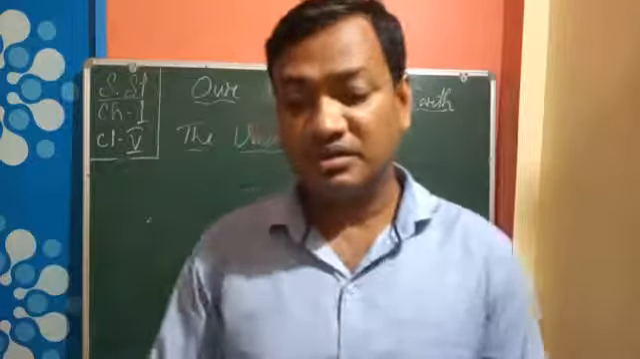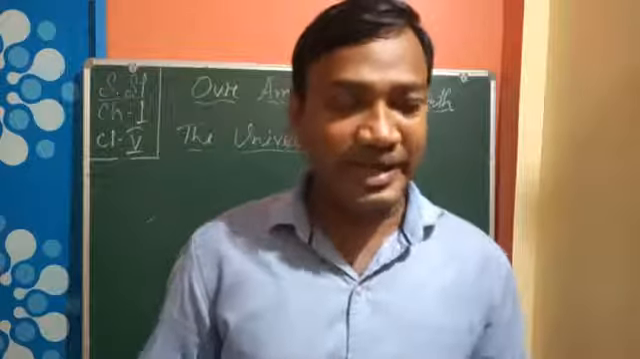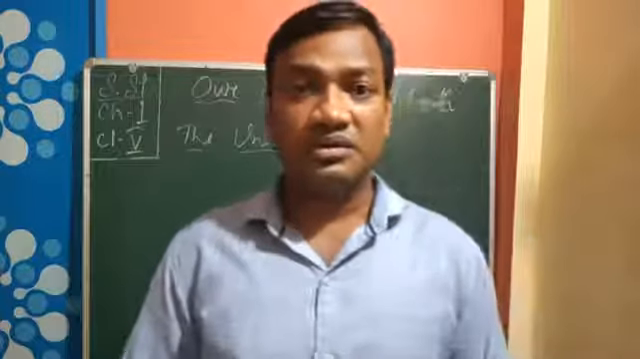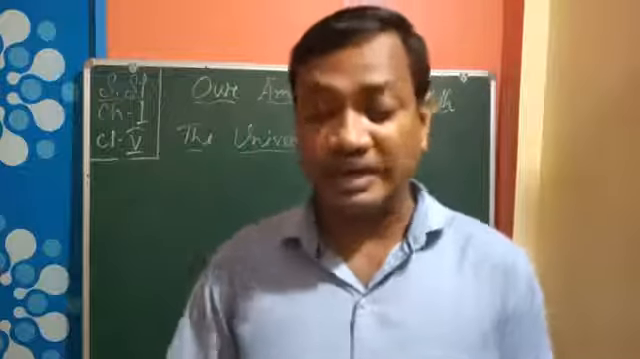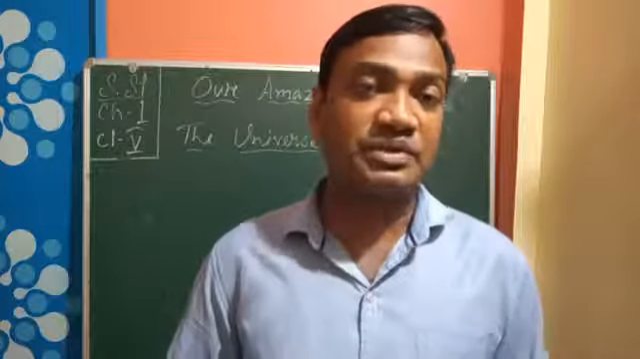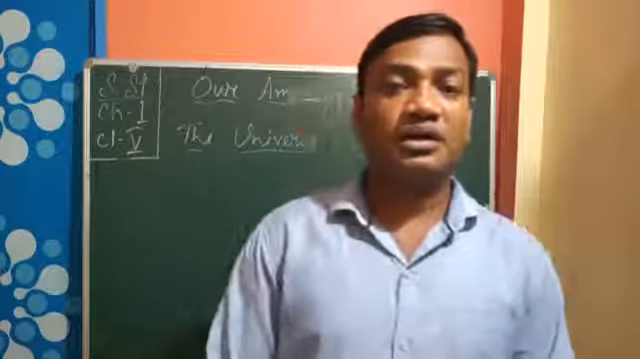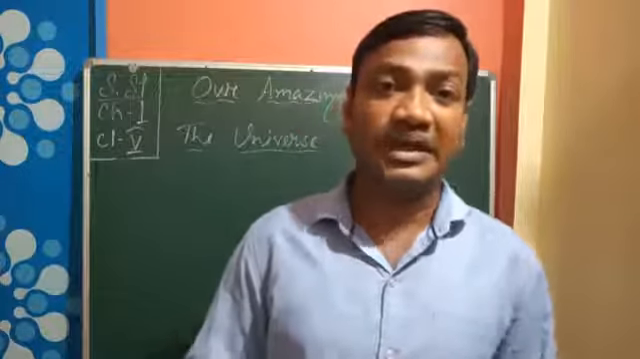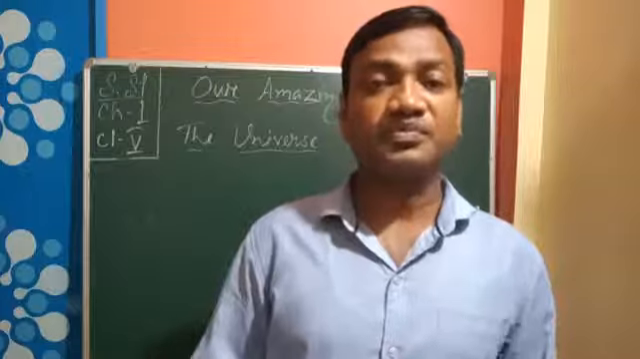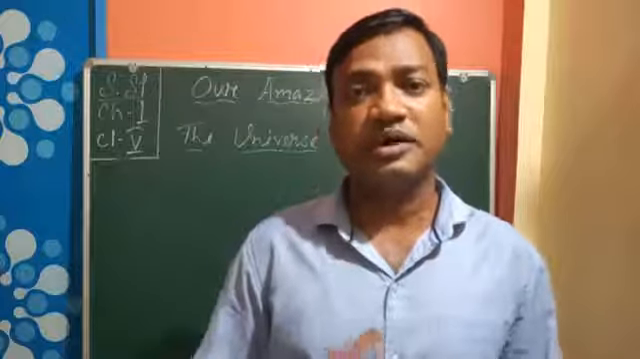The universe came into existence, that means the people came to know about the universe, about 13.8 billion years ago. That means what? 13.8 billion, where 1 billion equals 10 crore, so we multiply 13 by 10 crore. That means this universe came into being that many crore years ago.